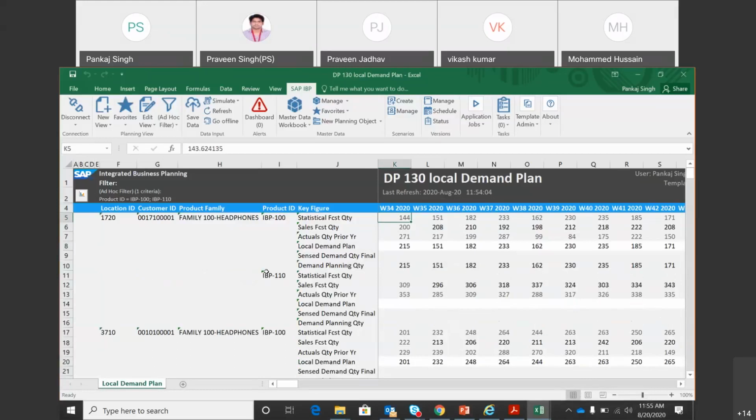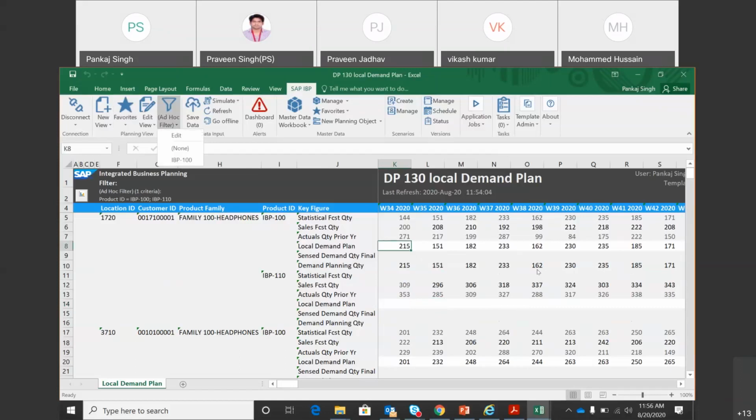So you see now this is the other product. For this product, there is no stat value and hence there is no local demand plan by default, because that is the calculation written for this key figure. By default you copy this key figure, and if there is a manual entry coming in, then store that. So you're able to see that the manual value is stored here, right?